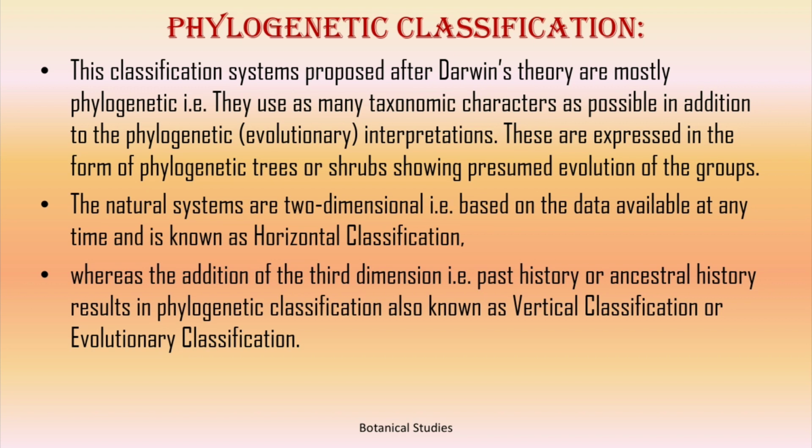The natural systems are 2-dimensional, that is, based on data available at any time, and are known as horizontal classification, whereas the addition of a third dimension, that is past history or ancestral history, results in phylogenetic classification, also known as vertical classification or evolutionary classification.